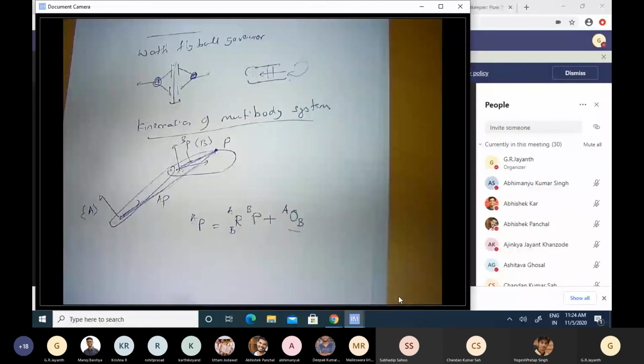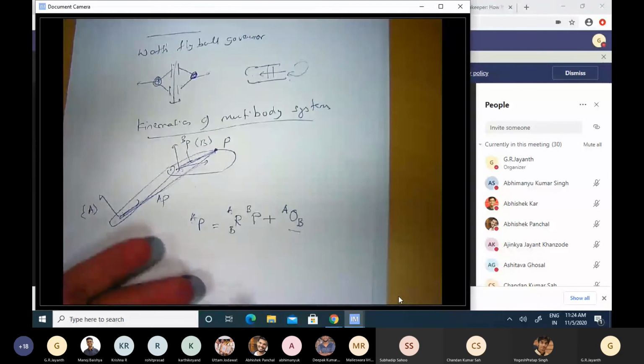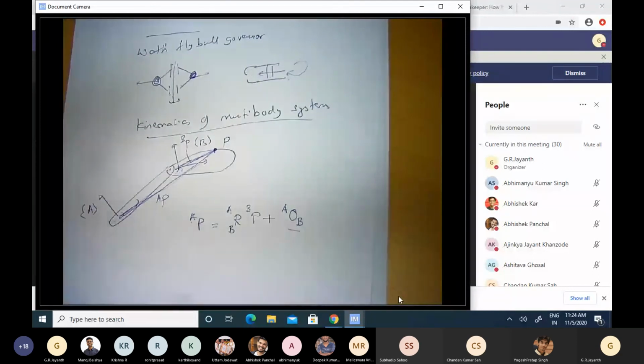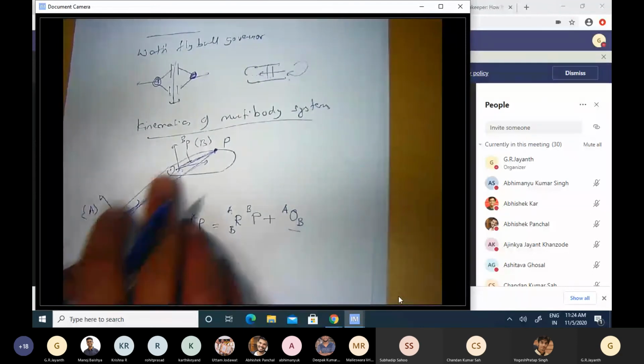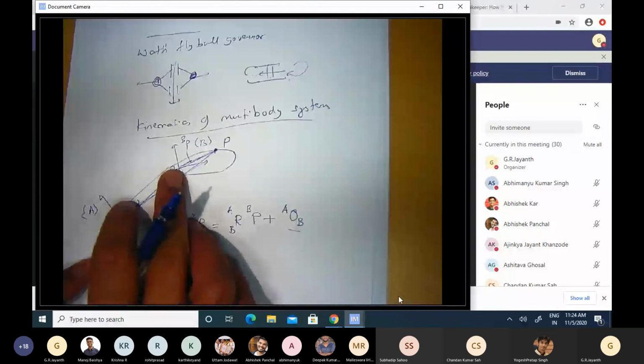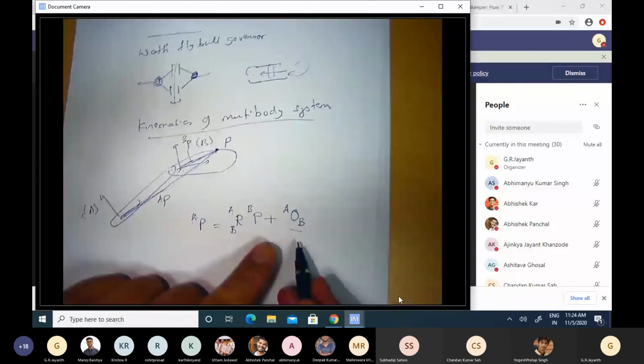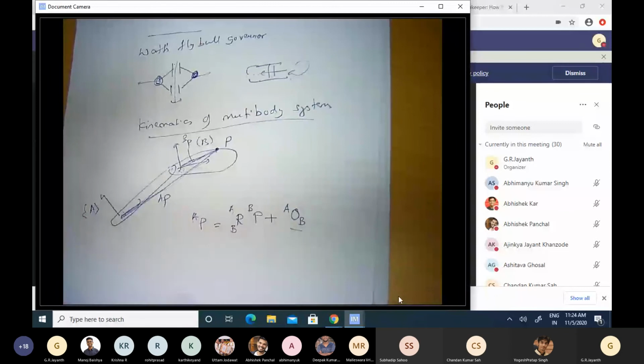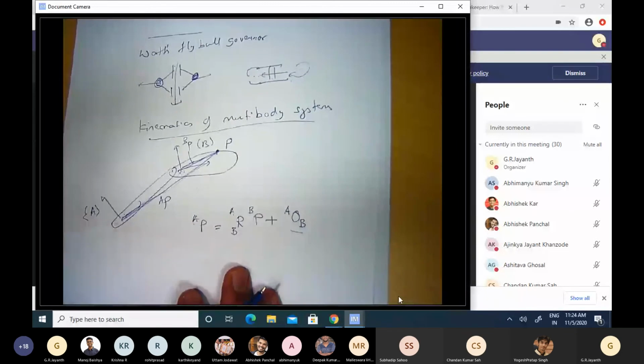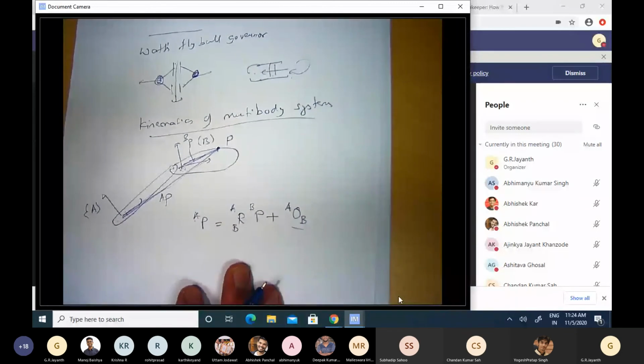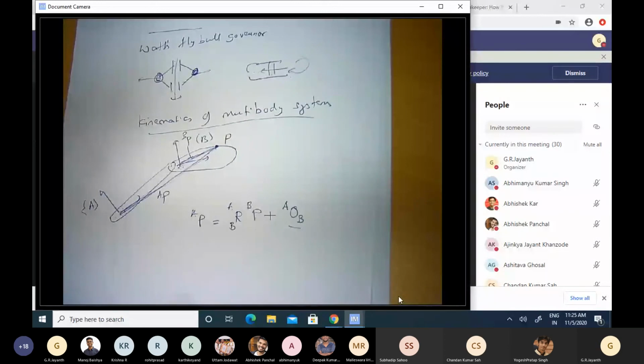There was probably an offset between the inertial frame's origin and the body frame's origin, but the forces, which are dependent on velocity and acceleration and so on, did not depend on that offset. Therefore, we did not consider that at all when we were writing down the equations. Whereas here, on account of this interconnection of rigid bodies, the forces will depend on the offset, and therefore we have to take that into account. Now, this equation does not look as neat as the equation that we used earlier.